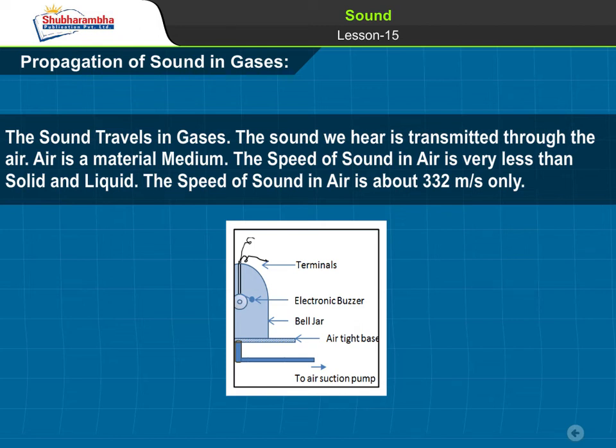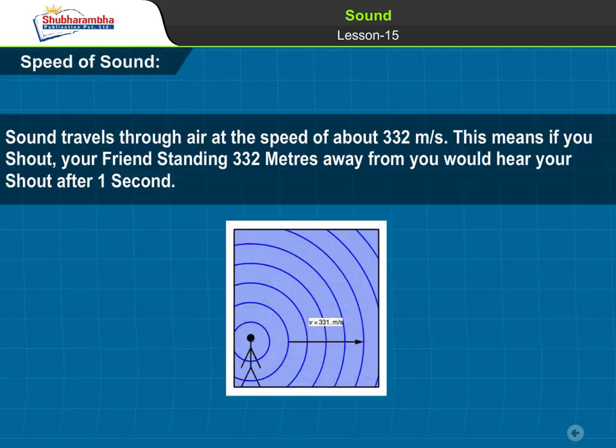The speed of sound in air is much less than in solids and liquids. The speed of sound in air is about 332 meters per second only. Speed of sound. Sound travels through air at a speed of about 332 meters per second. This means if you shout, your friend standing 332 meters away from you would hear your shout after 1 second.